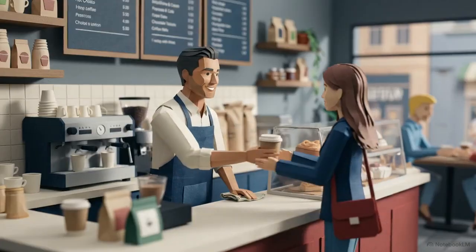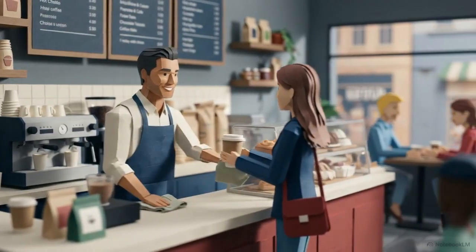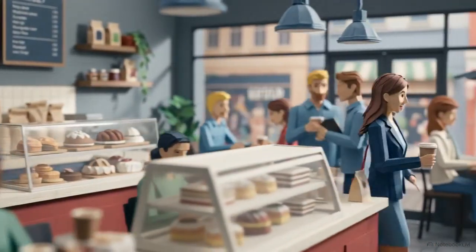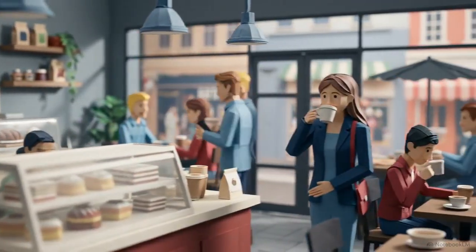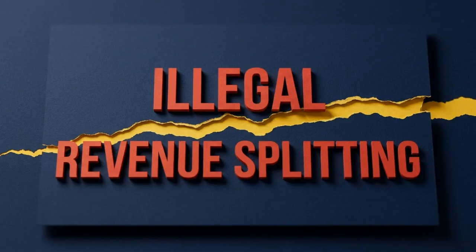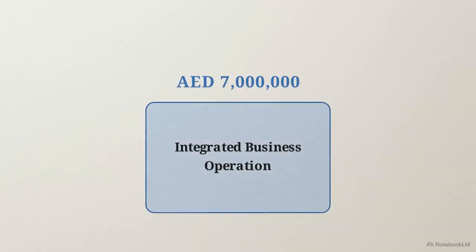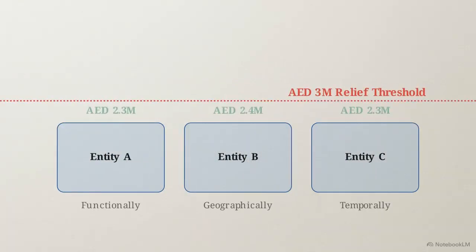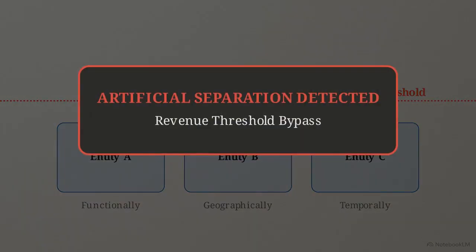By bypassing the entire derivation structure, the relief drastically reduces compliance costs. Early-stage capital remains highly efficient and strictly focused on operational growth. To protect the integrity of the 3 million dirham boundary, the Federal Tax Authority enforces a rigid anti-abuse clause. The clause targets artificial separation. This is the illegal practice of taking a single business and splitting it functionally, geographically, or temporally, solely to ensure each fragment stays under the relief threshold.